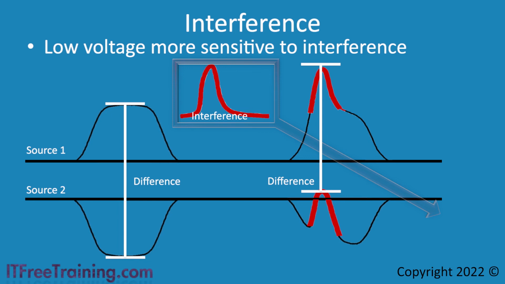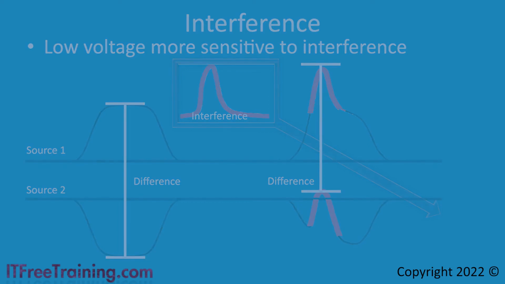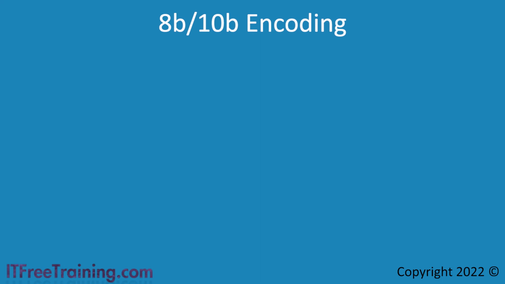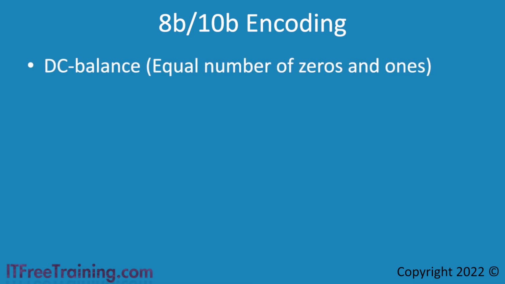So, we now have a system for transferring data with an embedded clock signal that can handle interference. However, there are still problems with this system depending on what data is sent. The problem with using differential signaling is that when you transmit too many zeros or ones, the wires become unbalanced. To prevent this happening, the encoding system attempts to achieve DC balance, which is essentially attempting to get the number of zeros and ones transmitted to be equal.